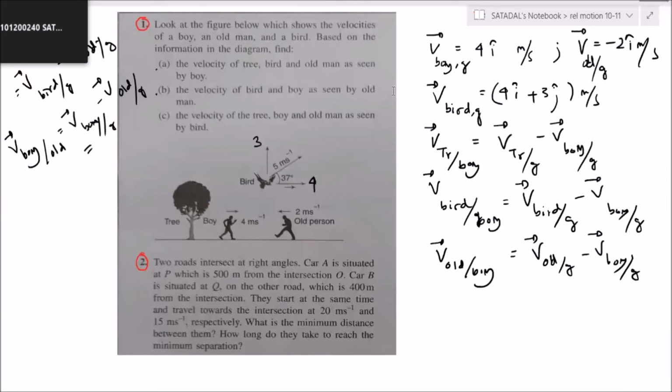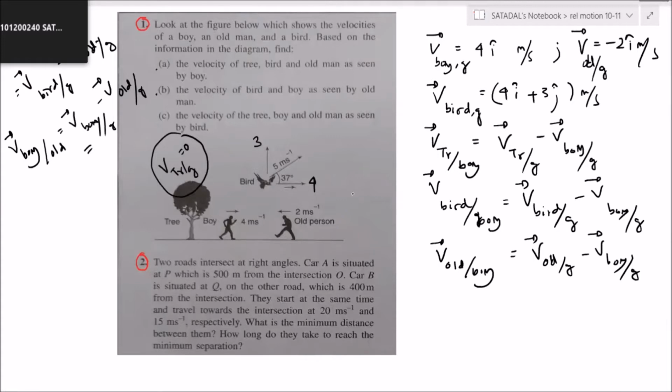Sir, in this case, the velocity of the tree with respect to ground is 0 only, no, sir? Yes, obviously, it is at rest. The velocity of the tree with respect to ground is equal to 0 because it is at rest.